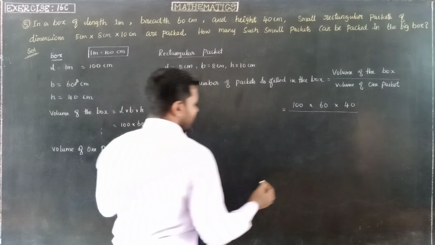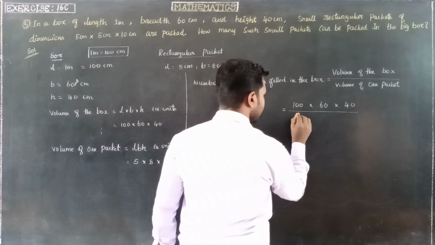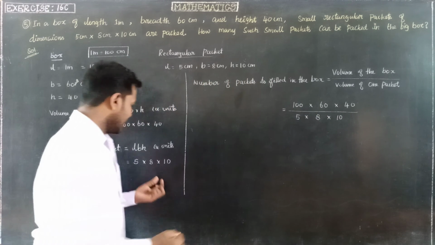Divided by the volume of one packet, which is 5 into 8 into 10. Everything is given in centimeter.